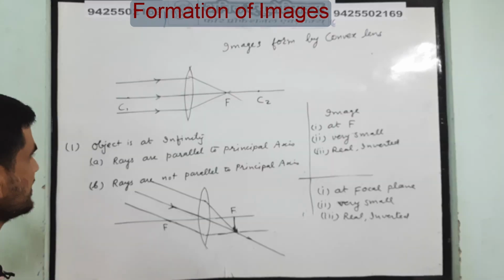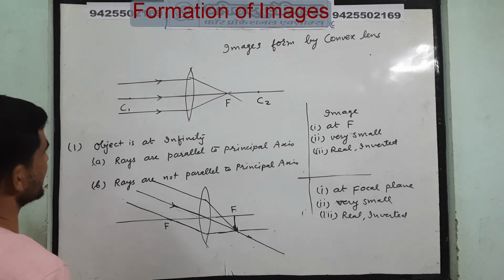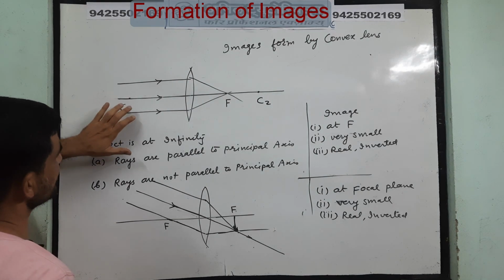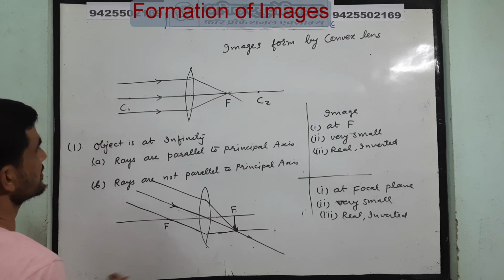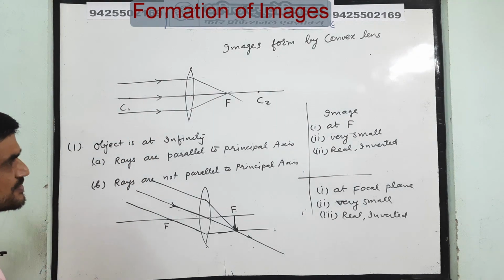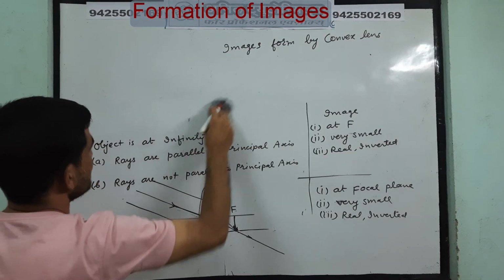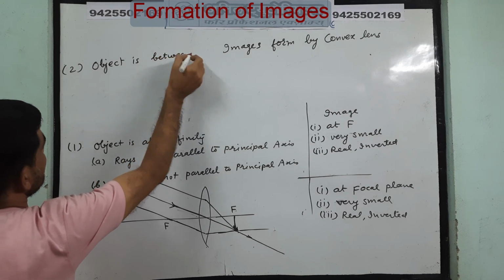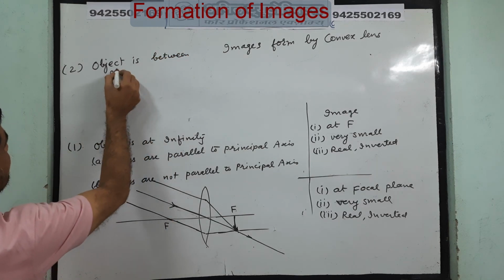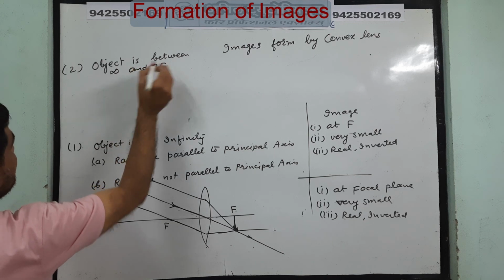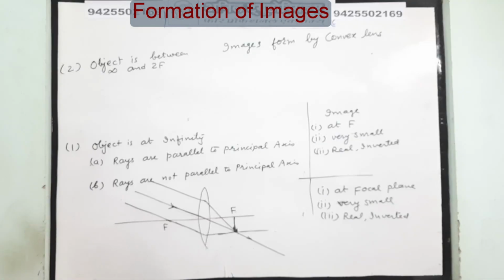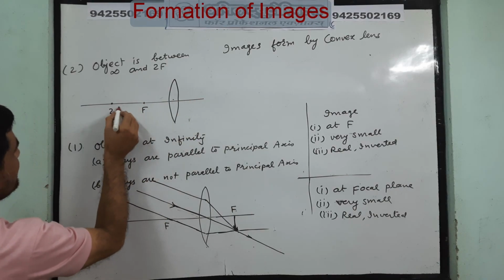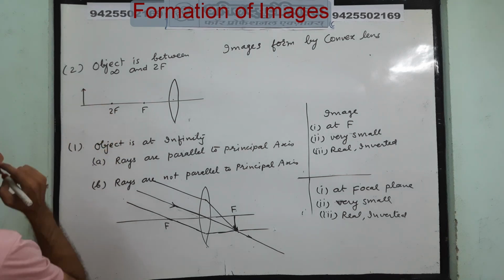So now the third diagram we will draw, that is the second case, when the object comes a little closer, meaning it is beyond 2f. Okay, so here we will use the word 2f instead of c. Second case: the object is between infinity and 2f. Okay, that is the center for the first surface. Here is the f, here is the 2f. Here is the object.